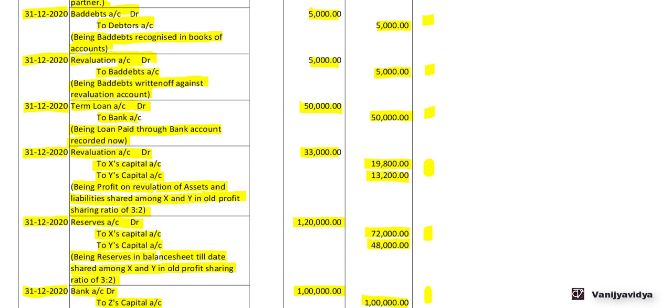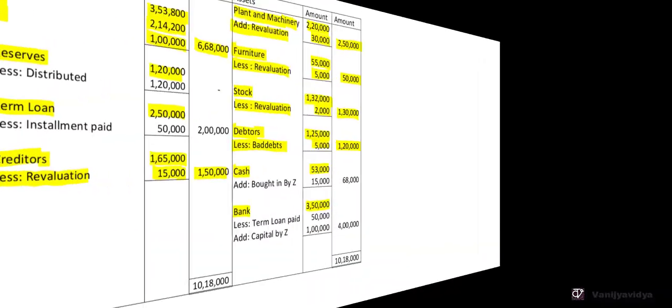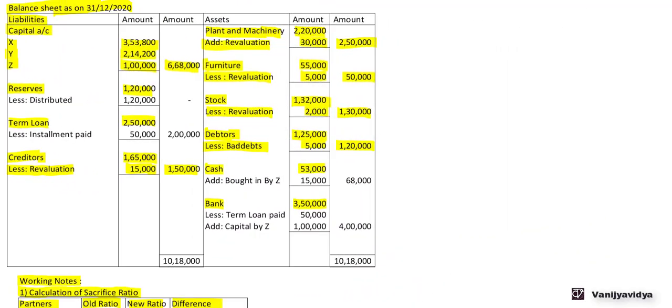Now here what has happened is we have paid the term loan, so there is a reduction in the balance of the term loan by 50,000 and also a reduction in our bank balance by 50,000. So let us adjust this in the balance sheet. Liability side, term loan 2,50,000 less installment paid 50,000, balance is 2 lakh. Then bank 3,50,000 less term loan paid 50,000.